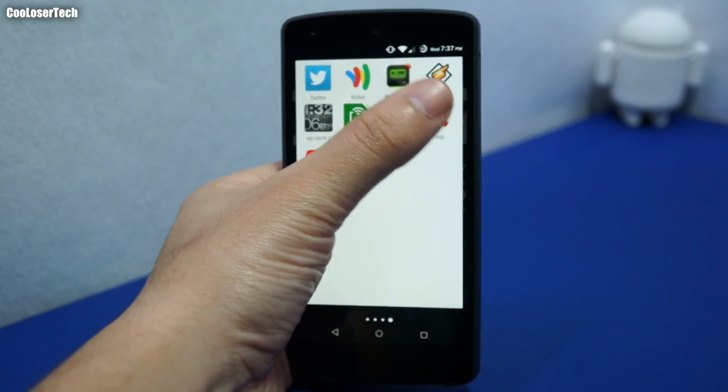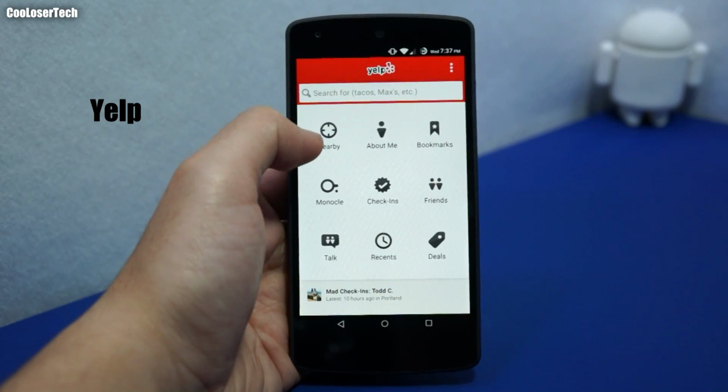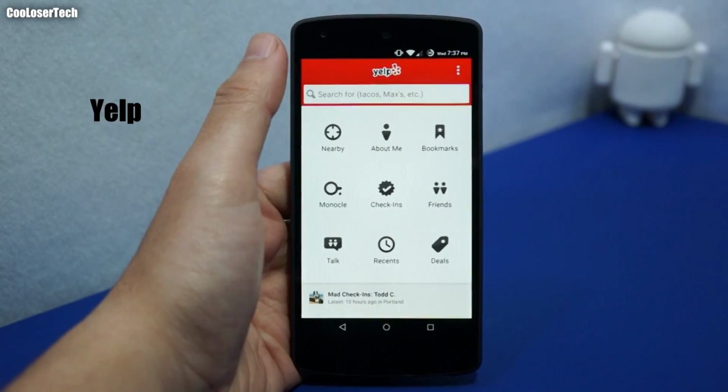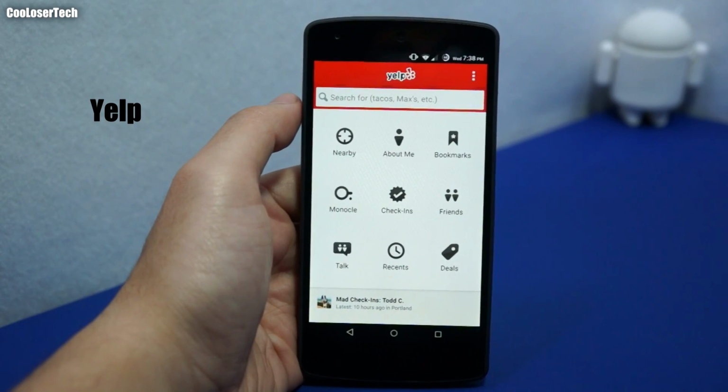And then here we have Yelp. I reviewed it a long time ago. Wherever you're at, you can go to your nearby, your bookmarks, check-ins, check what your friends are doing, or read reviews. Yelp is actually very important for businesses by you giving ratings.